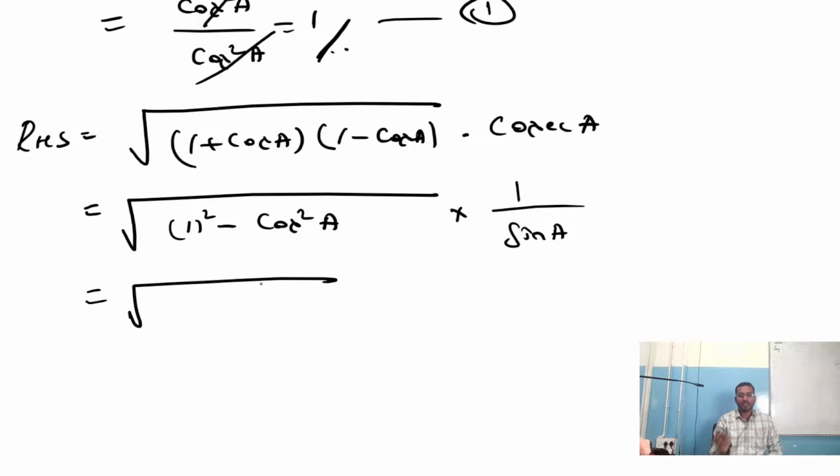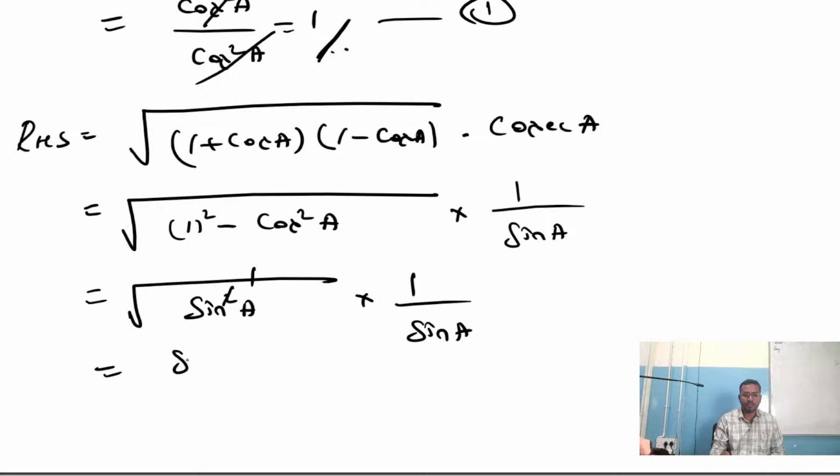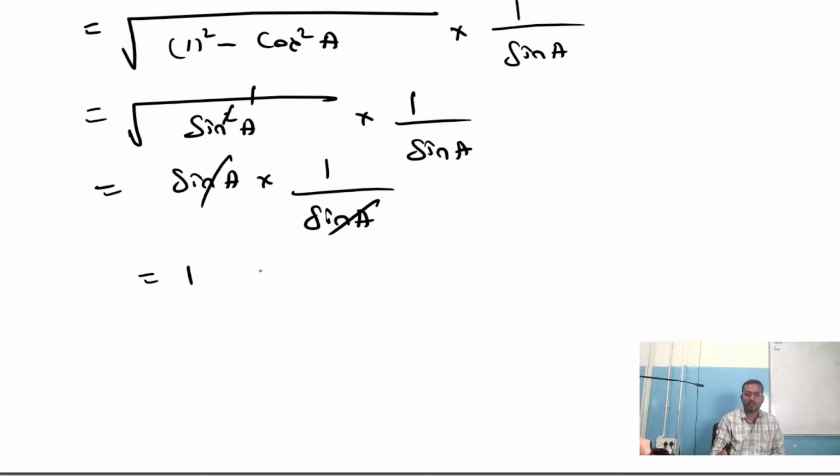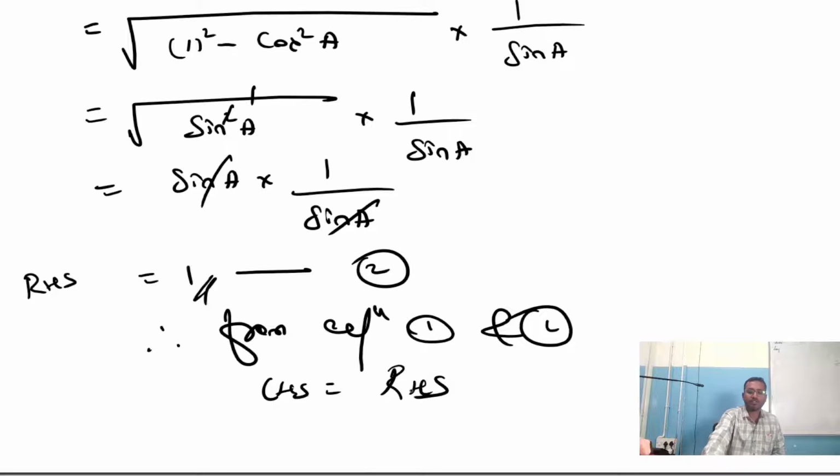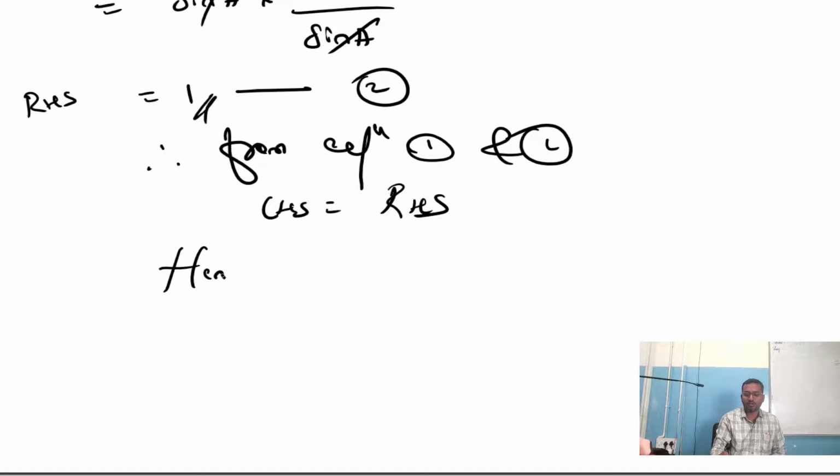Just now I wrote the identity, sin square A plus cos square A equals 1. So 1 square is 1. 1 minus cos square A is sin square A into 1 by sin A. Now as you can see, square and square root get cancelled. So left out is sin A into 1 by sin A. So sin A get cancelled. Answer is 1. So this is my equation 2. It's nothing but my RHS. Now we can say that, therefore, from equation 1 and 2, LHS is equal to RHS. We have proved LHS is equal to RHS, hence proved.